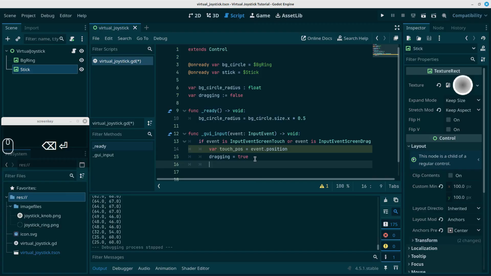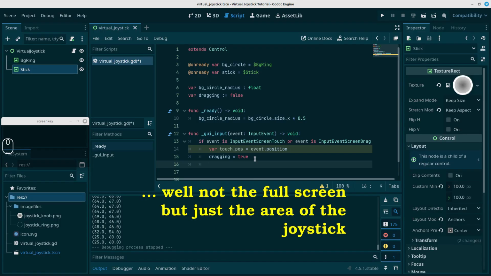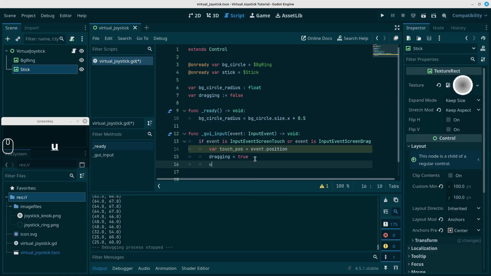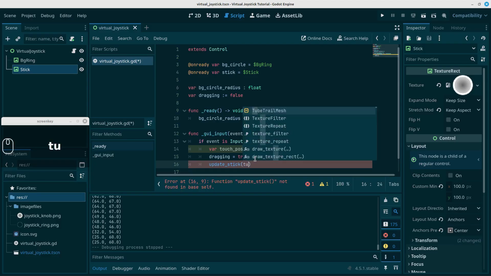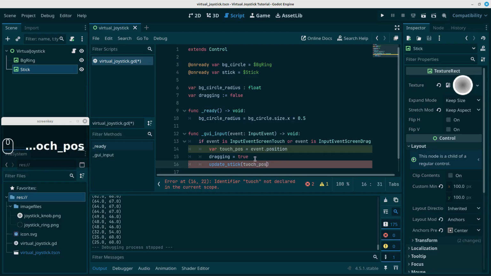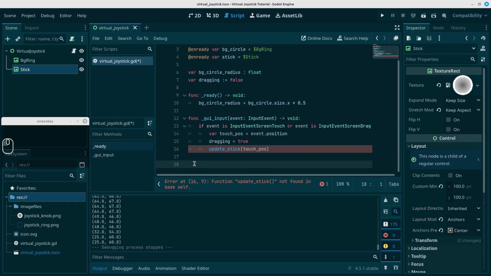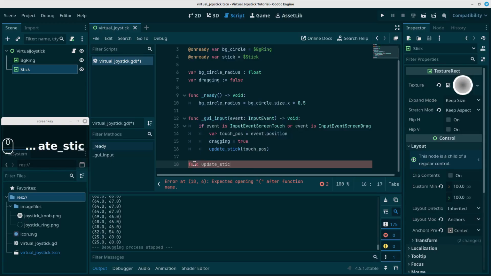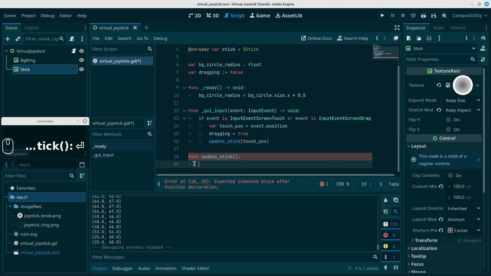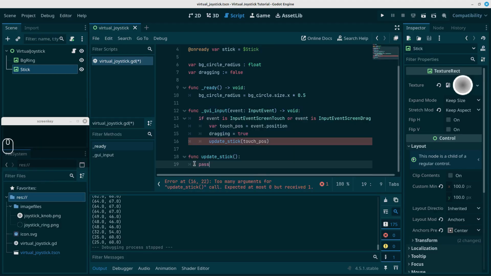And we'll want to update the position of the stick at the center anytime we touch the screen. So let's create a function, let's call it update stick maybe. That's a good enough name. And we'll want to pass in the position that we're touching, which is our touch pos. My beautiful spelling. And of course we're going to get an error because update stick does not exist. So let's go below that and let's create our update stick function. And let's just set pass for now.